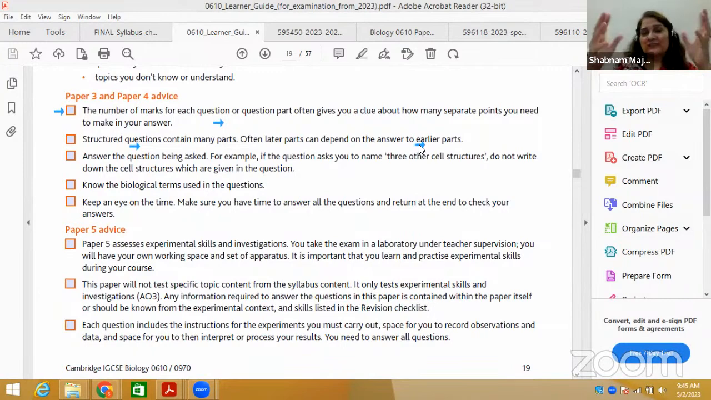Now, many students ask, ma'am, suppose there is a 5 or 6 marks question, and they leave 12 to 14 lines, or whatever, 10 lines or whatever.